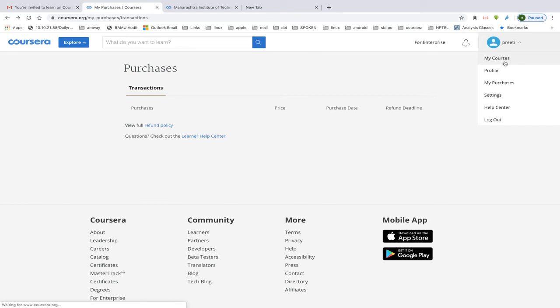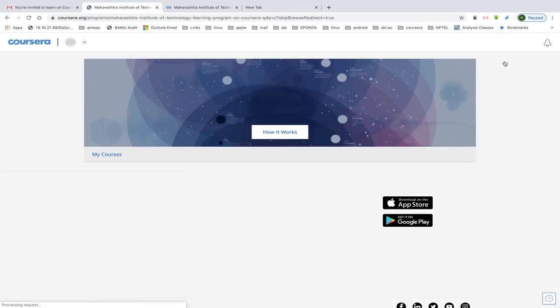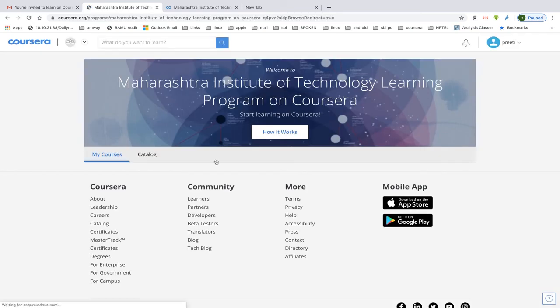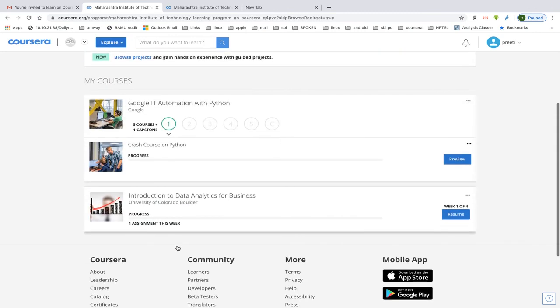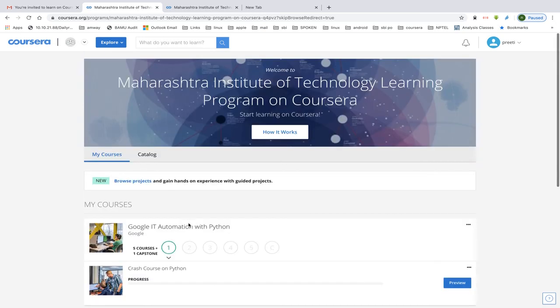So just click on that option, and it will show you the enrolled courses. I have enrolled it just now. So I have already completed one assignment on that previously. So I have rejoined it and it is showing me the same progress that was done previously. So this is how you can proceed.